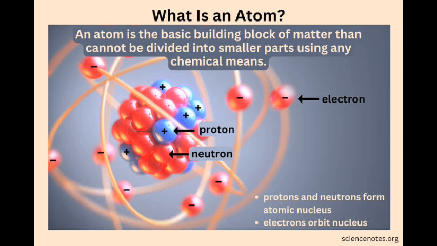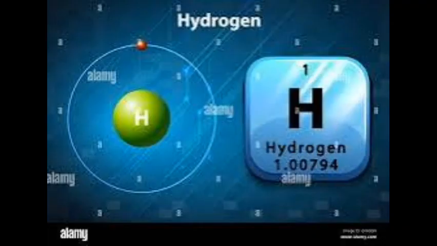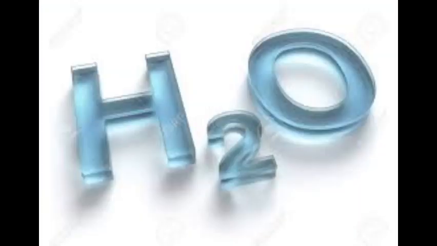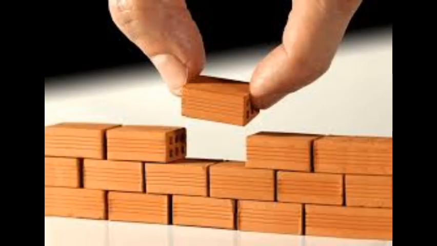So now talking about this atom, we have various atoms. You must have heard of hydrogen atom, you must have heard of oxygen atom. So for instance, water is a matter. Now that water is made up of 2 hydrogen atoms and 1 oxygen atom. You know in your elementary school that water has a formula of H2O. So that tells you that atoms is the basic building block of matter.